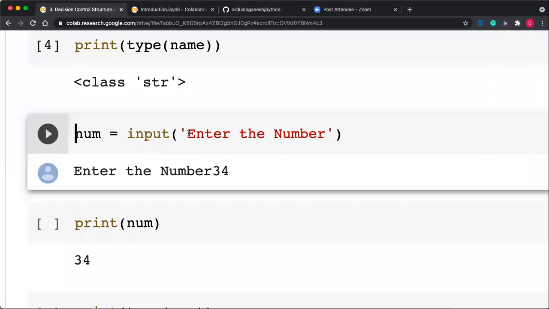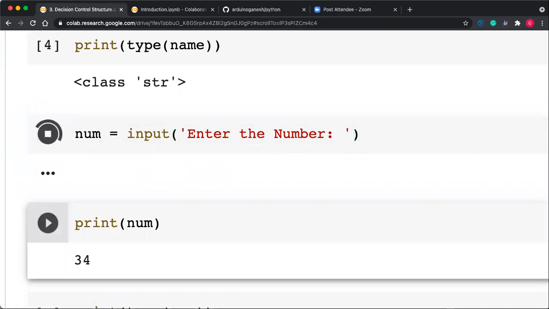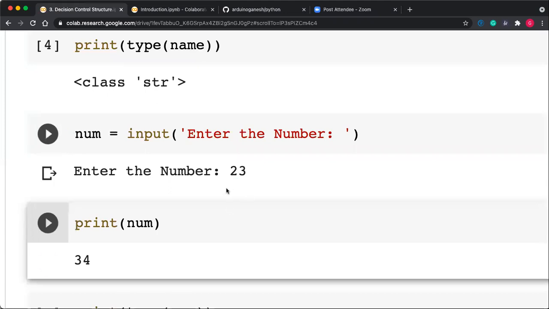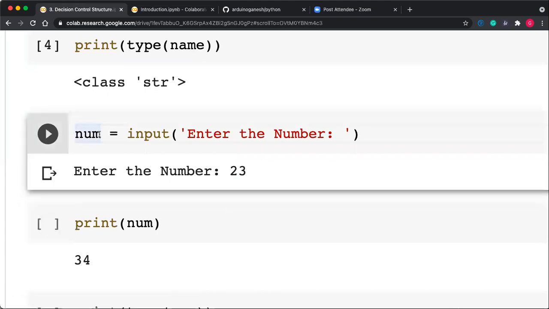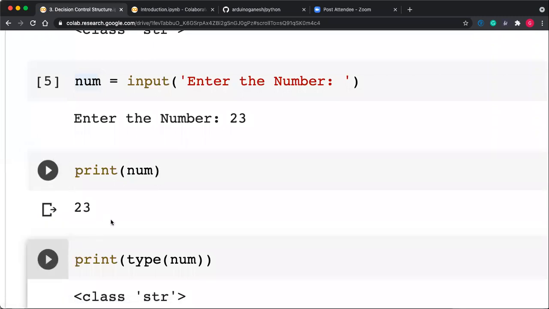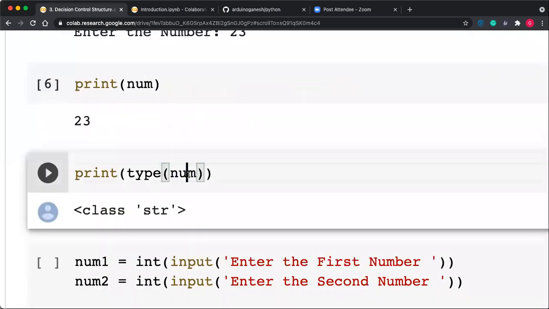But suppose I want to input an integer number, then how to input? If I print enter the number, and give any number, suppose 23, then 23 gets input. If you print num, it is 23, but if you print the type of num, then it is string.